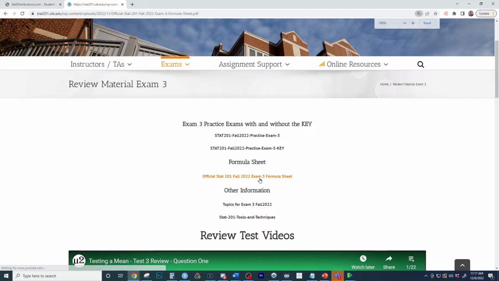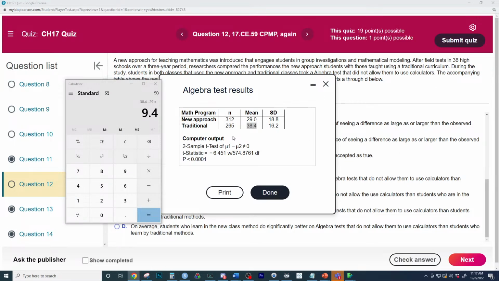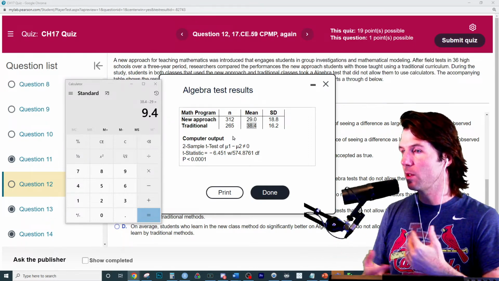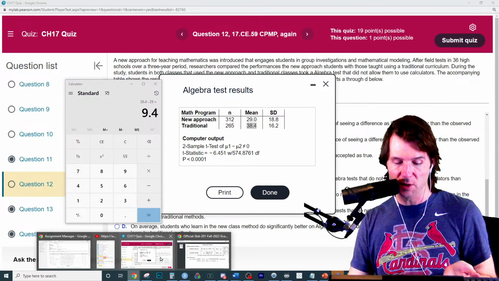So let's go to the review sheet. The center of the interval is just the what. So Blake, you just did this right here, and that's just the what, which is your best guess of what it is. The center of the interval, which is your guess of the truth, is just the what, the difference of the means. So what's your best guess of the difference of the means? Well, my best guess is that there's about a 9.4 difference. And then if we were doing this as a bigger problem, we would go on to find the what for the interval, because we just guessed the difference right there.